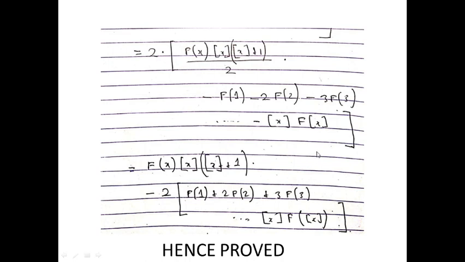So this when multiplied by 2 will give you f of x into greatest integer of x into greatest integer x plus 1. Remember, this was the extra term, and this extra term we have got here, and this was the series term that we have got here, the pattern-following term. Hence LHS equals RHS, and hence we have proved the equality. Thank you.